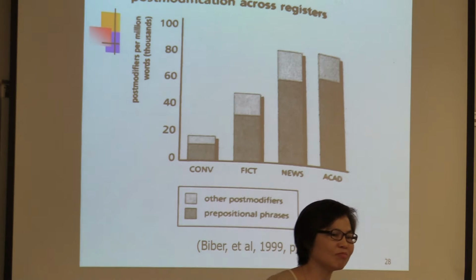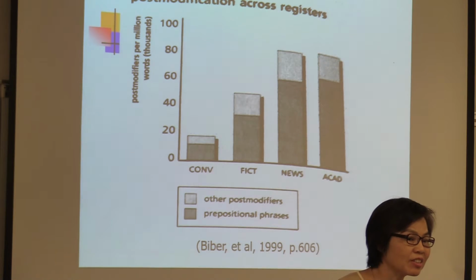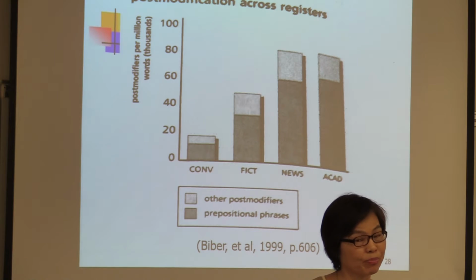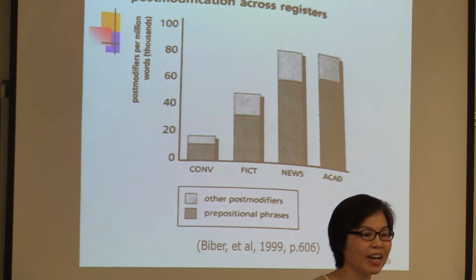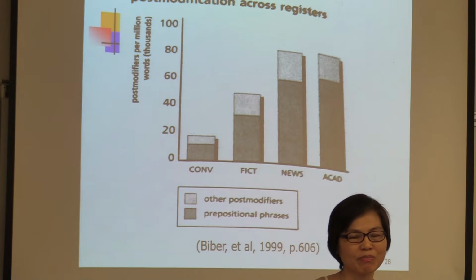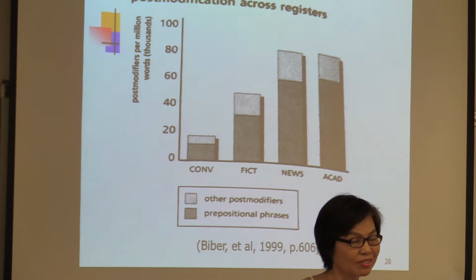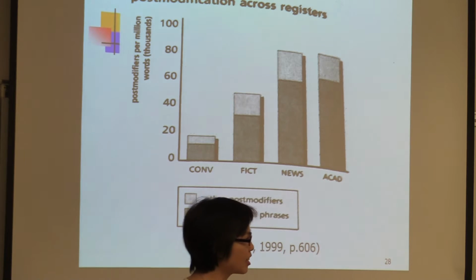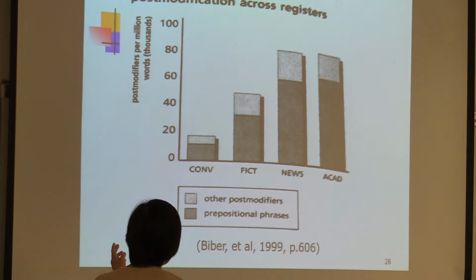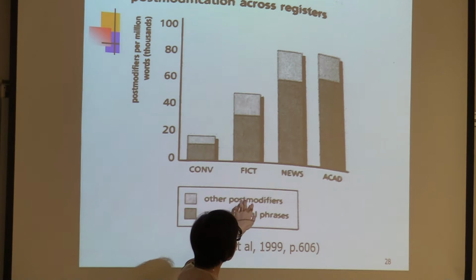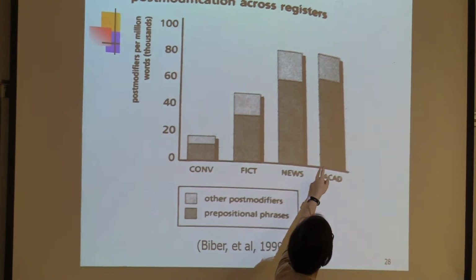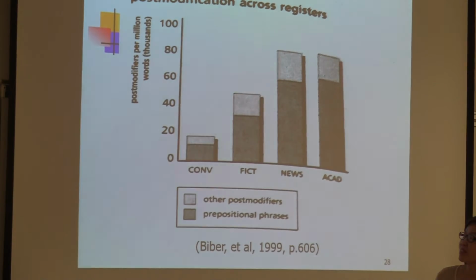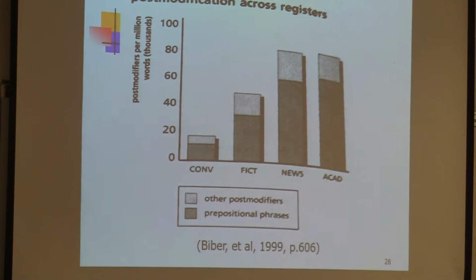We say that, in a noun phrase, a post-modifier can be a prepositional phrase like the author of the book. Or it can be a noun clause like the author that blah blah blah, or a relative clause, right? So there are different kinds of structures that can be used as a post-modifier. So here it says, compared to other structures, the prepositional phrases in dark. What's your conclusion?